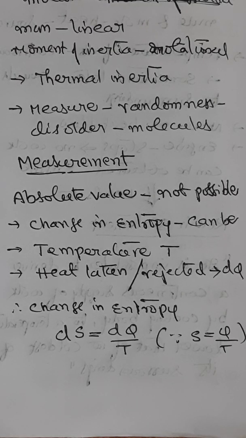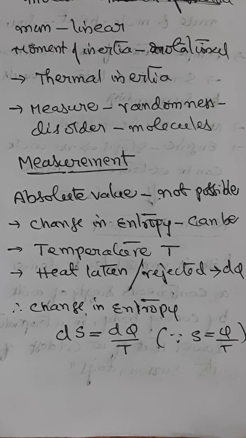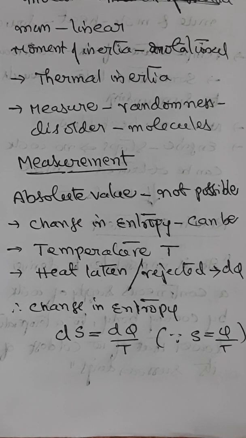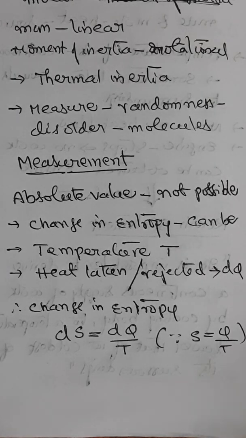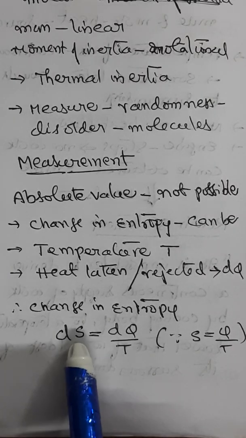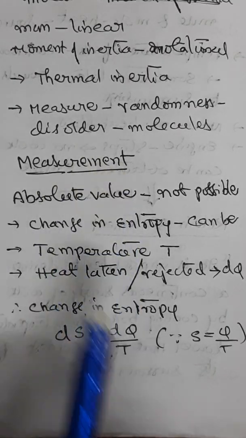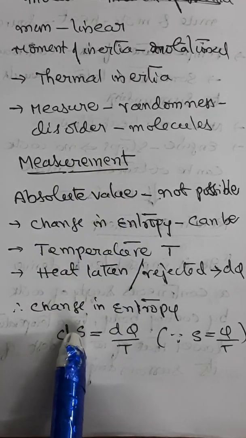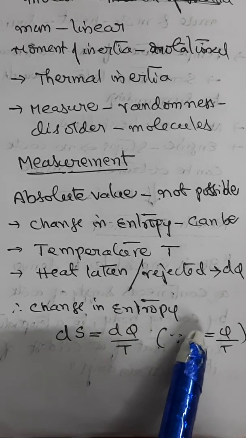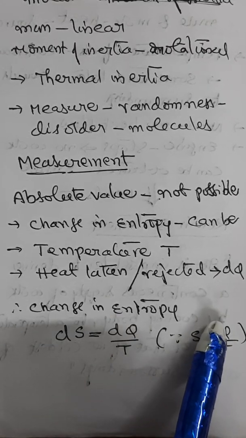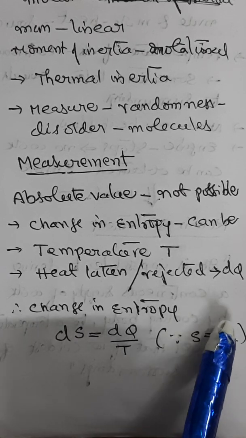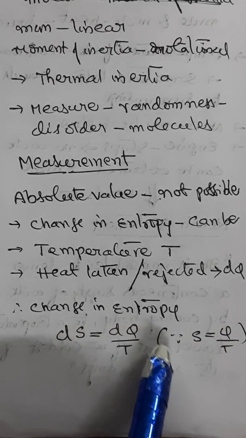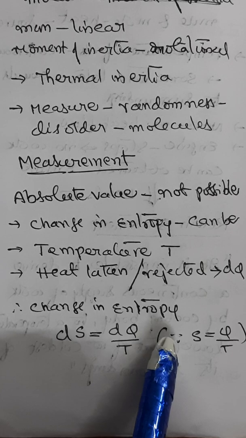So if you take dq to be the infinitesimal amount of heat taken or rejected at a temperature T, then the change in entropy can be measured as ds equal to dq by T. Entropy is denoted by small s, because entropy is found to be the ratio between the quantity of heat absorbed or rejected and the temperature. Therefore, since S equals Q by T, ds can be dq by T.